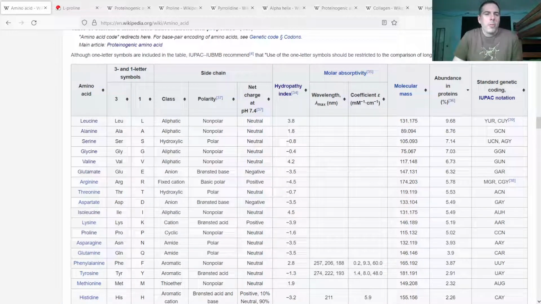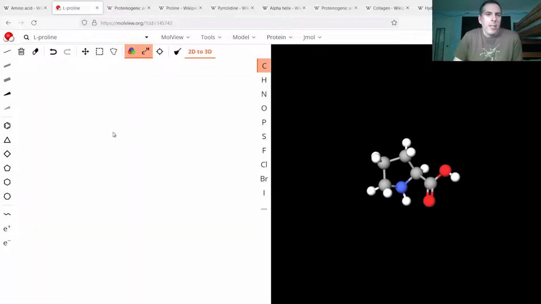Proline is one of the most interesting amino acids. It's cyclic, and I'll draw it first so you can understand what I'm talking about. Here's the alpha carbon and the carboxyl group. And the amino group, or amine group.